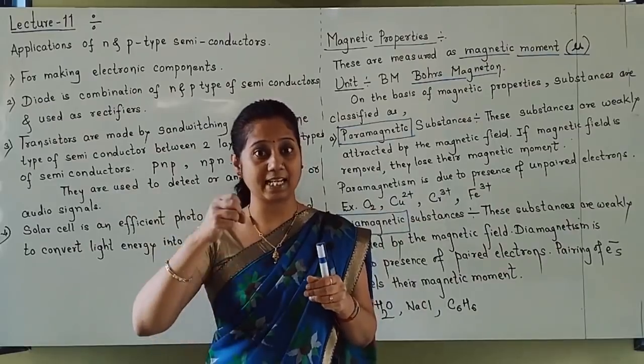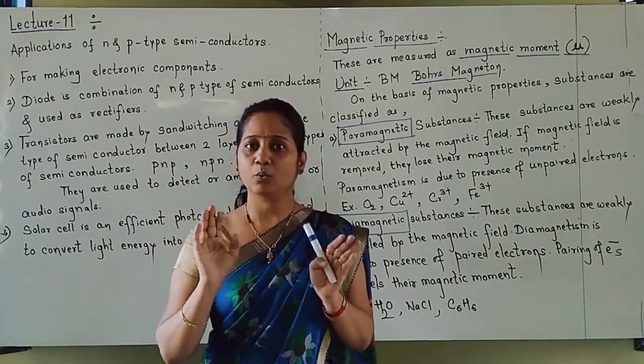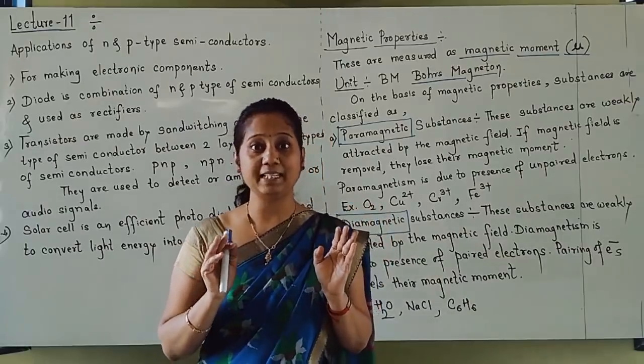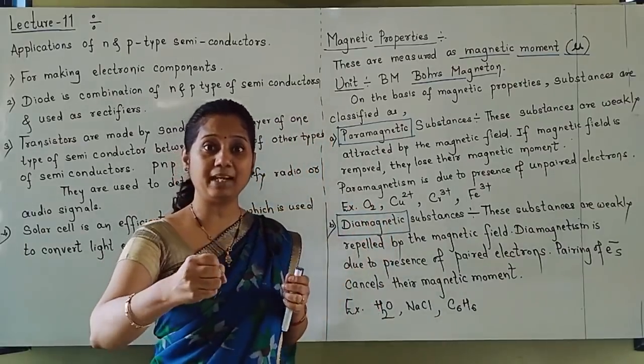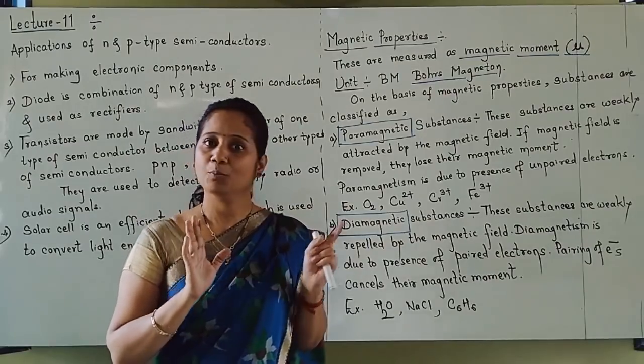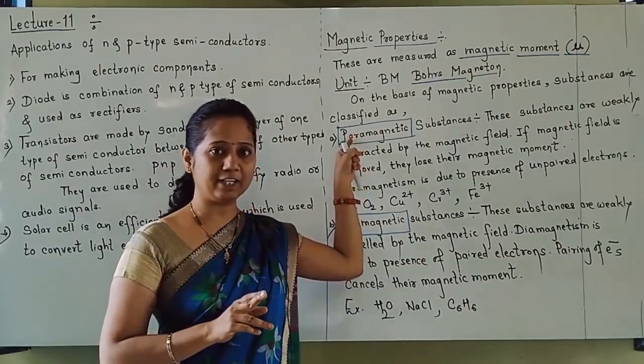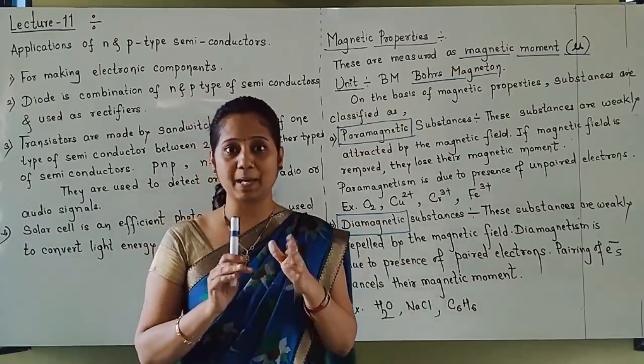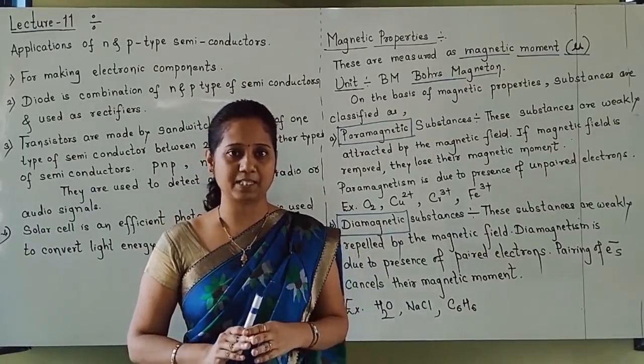Diamagnetic means that when a magnetic field is applied, these substances are weakly repelled. Both are weak: these are attracted weakly, these are repelled weakly. I hope you understood what paramagnetic and diamagnetic substances are.